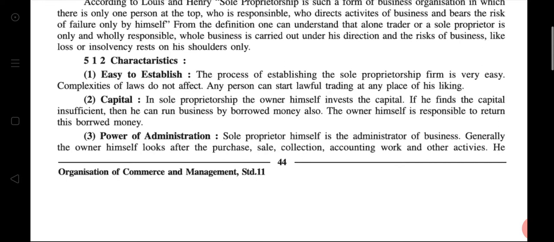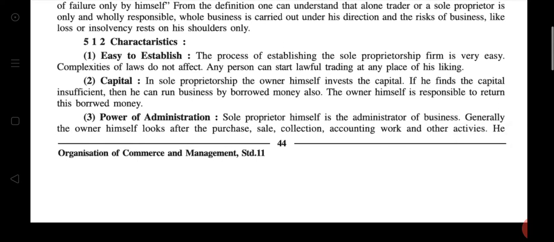First, easy to establish, because only a single person is doing the business. So there is not a tough process of establishment. It is very easy, complexity of law does not affect, and any person can start lawful trading at any place of his liking. Then capital. In sole proprietorship, the owner himself invests the capital. If he finds the capital insufficient, then he can run the business with borrowed money also. So the owner himself is responsible for returning this borrowed money.